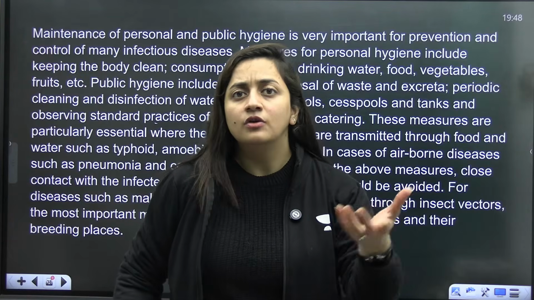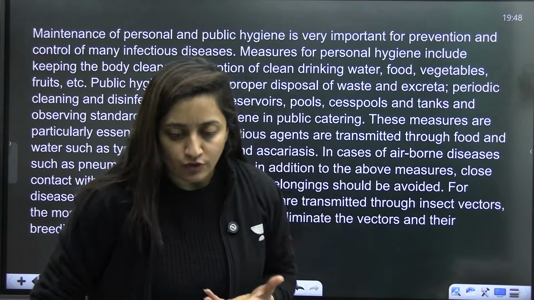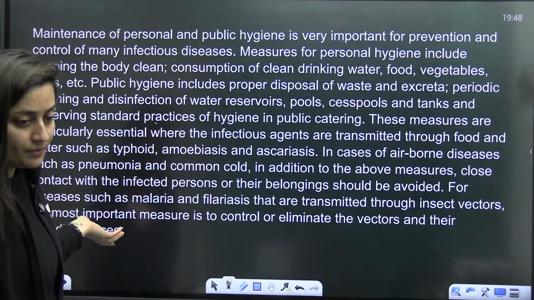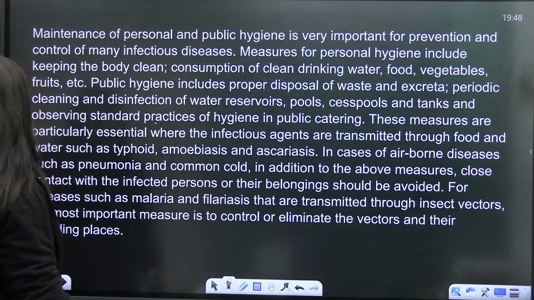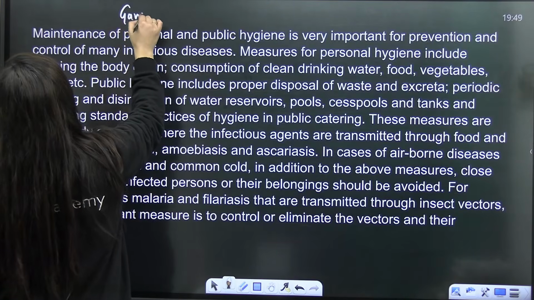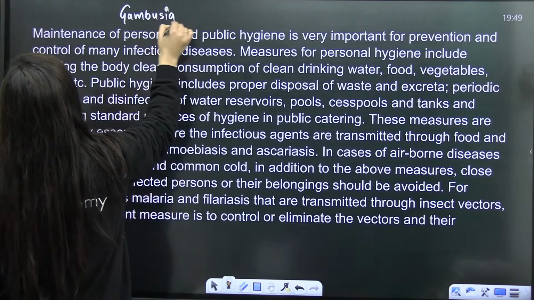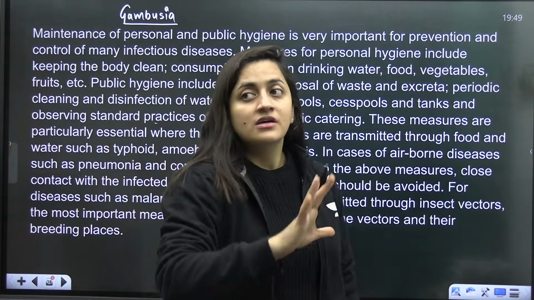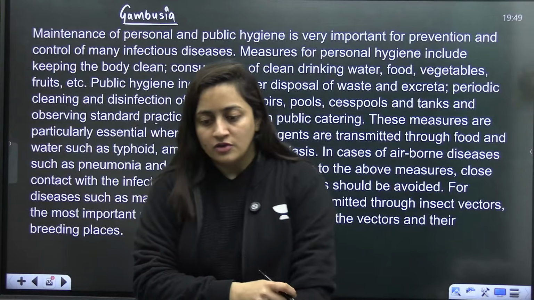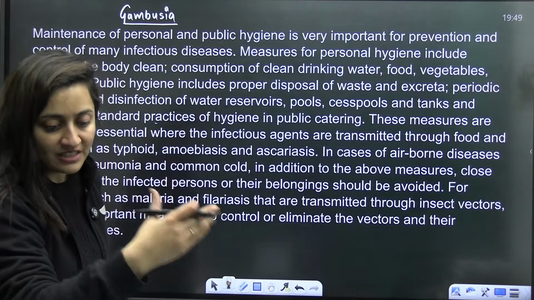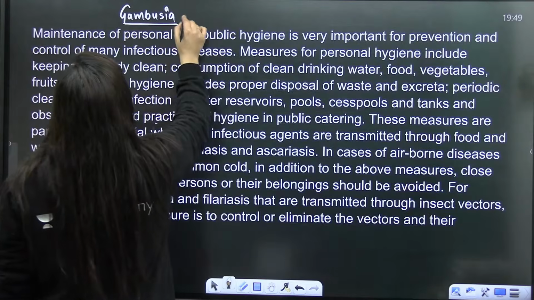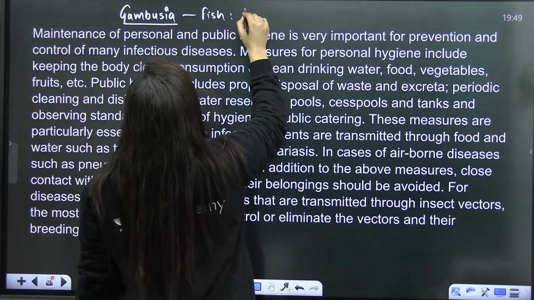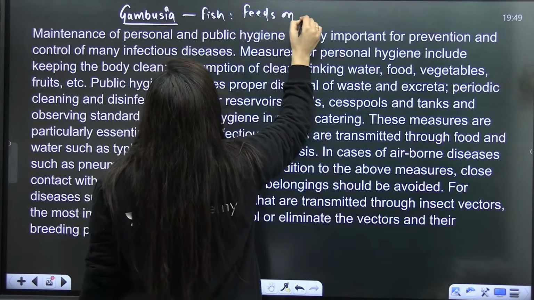Wherever there is litter or something like that, that can also act like that. If we destroy those places, mosquitoes will not be able to breed. That's how we can prevent it. If anybody is having malaria, whether hospitalized or at home, we should make sure the mosquitoes are not there. So we can even stop its spread as well. Done. So there is the Gambusia fish that feeds on mosquito larvae. That can also be used.